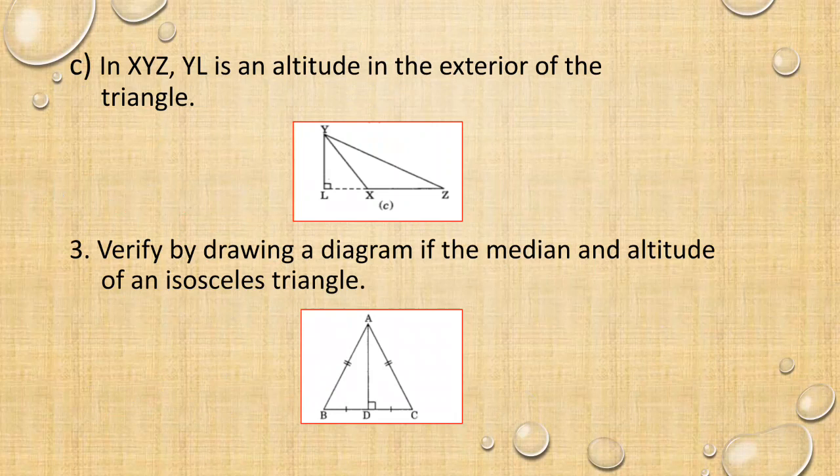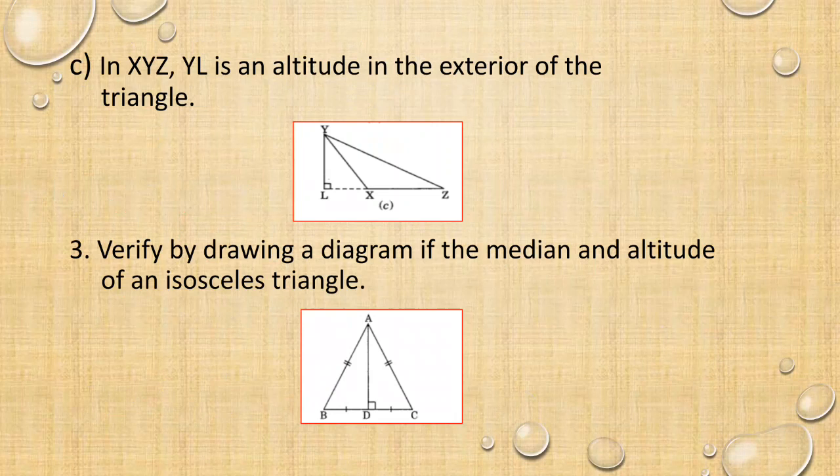Verify by drawing a diagram if median and altitude of an isosceles triangle will be the same or not. We have to check whether median and altitude of an isosceles triangle will be the same or different. First draw an isosceles triangle. How many sides will be equal? Yes, in an isosceles triangle, two sides will be equal.